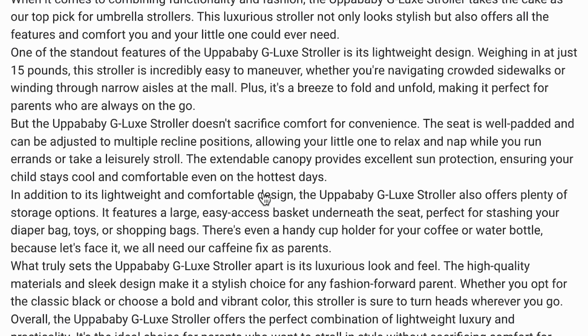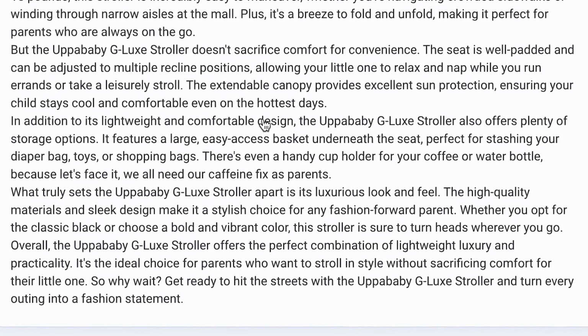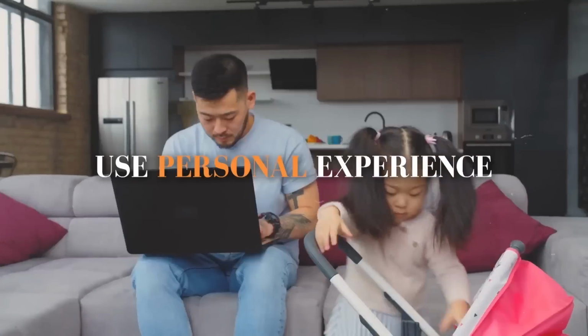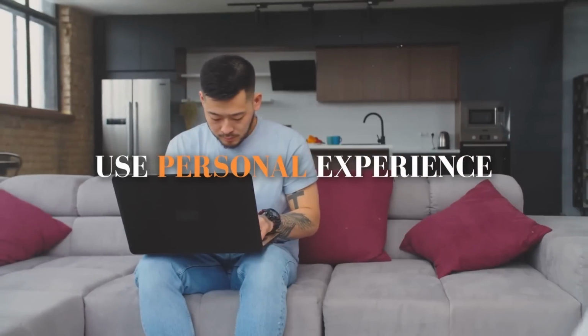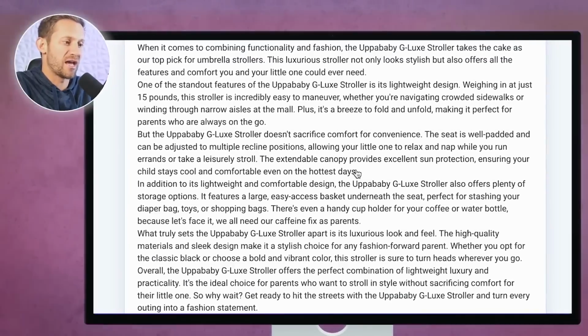And we're just going to want to read through and make sure that nothing sounds weird or crazy or obviously, of course, wrong. We also want to go and make sure that if there's a definitive opinion here, the definitive opinion is ours and not an AI's, a definitive opinion from someone who's obviously never used the stroller, because there's ethical issues there where an AI is saying this is the best stroller. I know from personal experience when it doesn't. So you'll want to use your personal experience with strollers as you talk about these products and insert your own personal experiences here if the AI does enter anything.